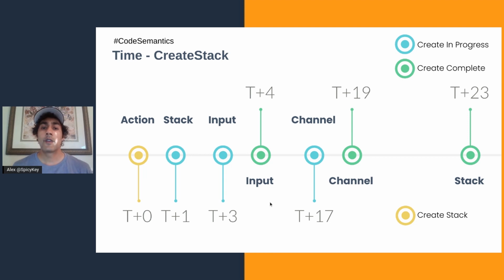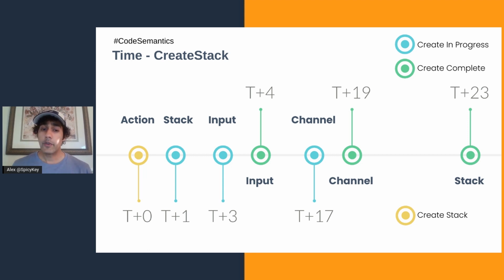In my stack were exactly two resources, one MediaLive input and one MediaLive channel. And there were little events here at T3, T4, T17, and T19 where CloudFormation notified me that it was creating resources on the cloud. So that's how I knew I was adding things to the cloud successfully.